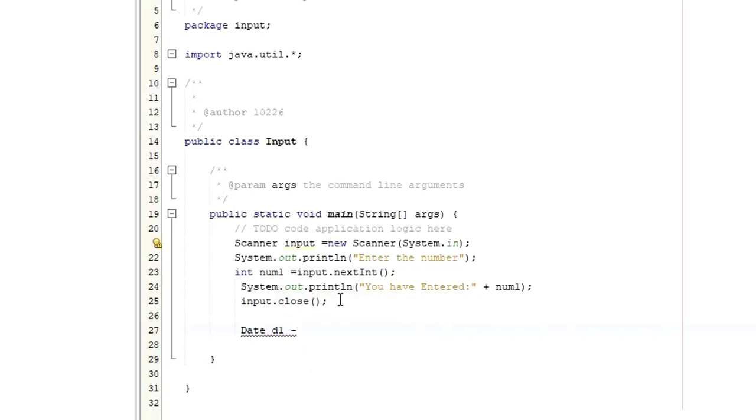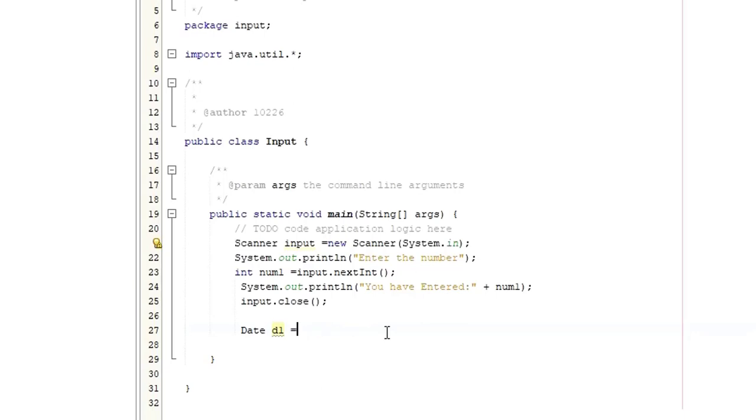Let me just show you. Date d1 equals new Date. It's not giving me any error, because I told you that to use the date function you have to import java.util.Date. But now it's not giving me an error, because when you put this star, it includes everything under this utility package. So you can make use of whatever belongs to this package. That is the reason why we use the star. I hope it's clear.